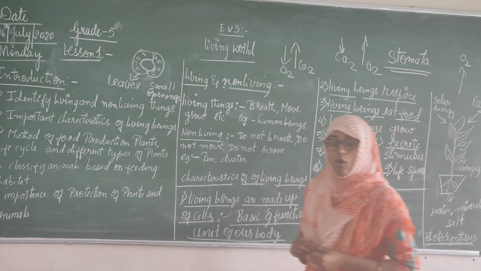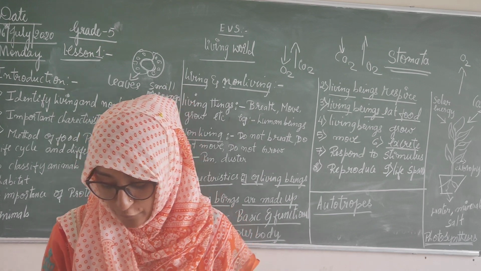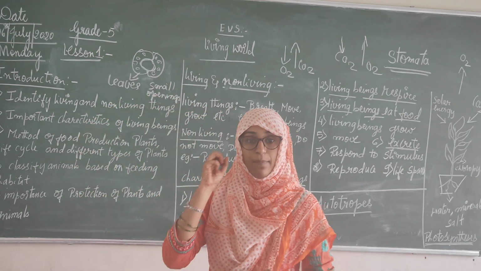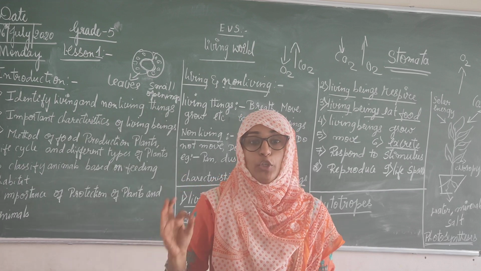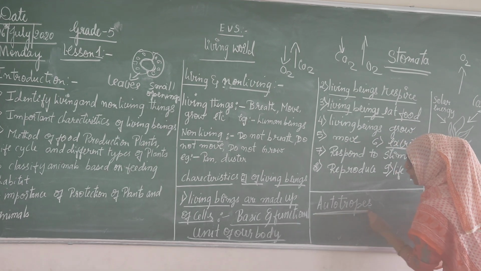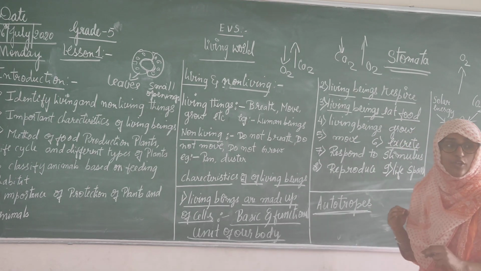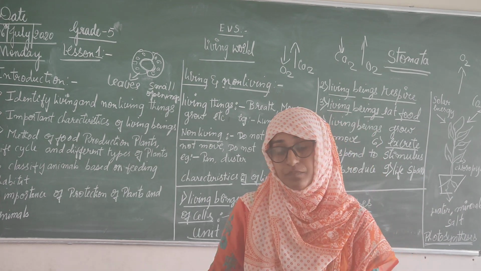What are they called? Autotrophs. Why are they called autotrophs? Because they prepare their own food.